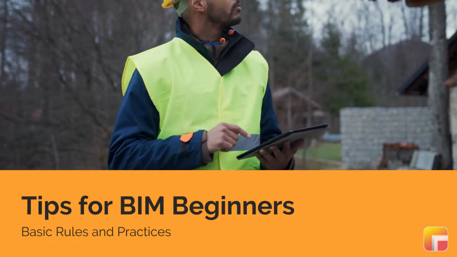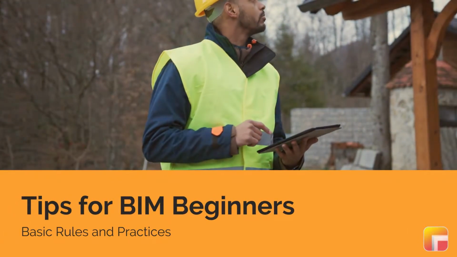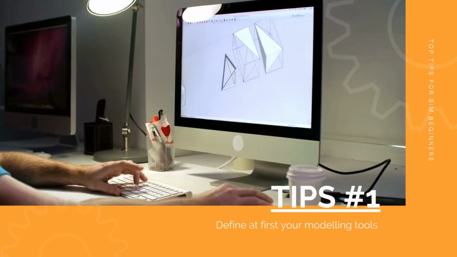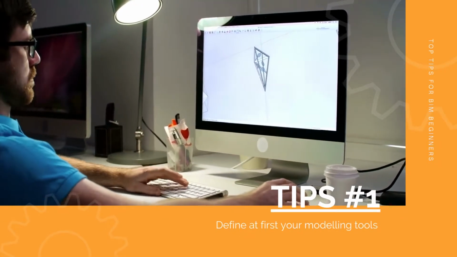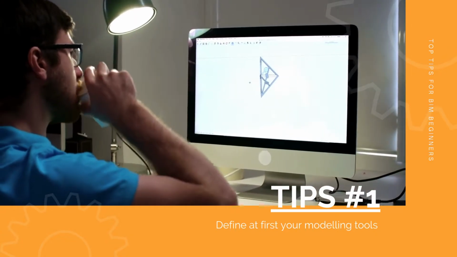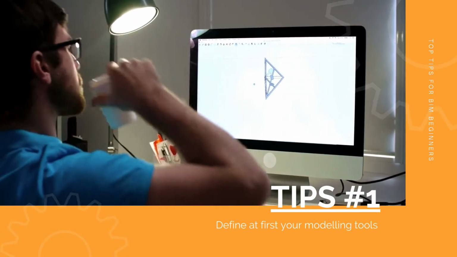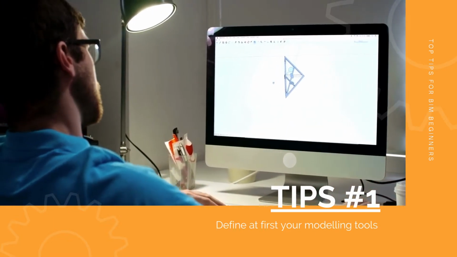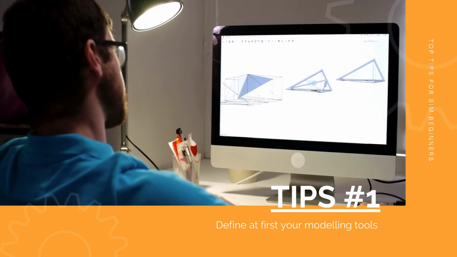Tips for BIM beginners: basic rules and practices. Tips number 1. Define at first your modeling tools. It's necessary to keep in mind the hardware and software requirements as you transition from CAD to BIM. Currently, the most popular and utilized modeling tools are Autodesk Revit and Graphisoft's ArchiCAD.